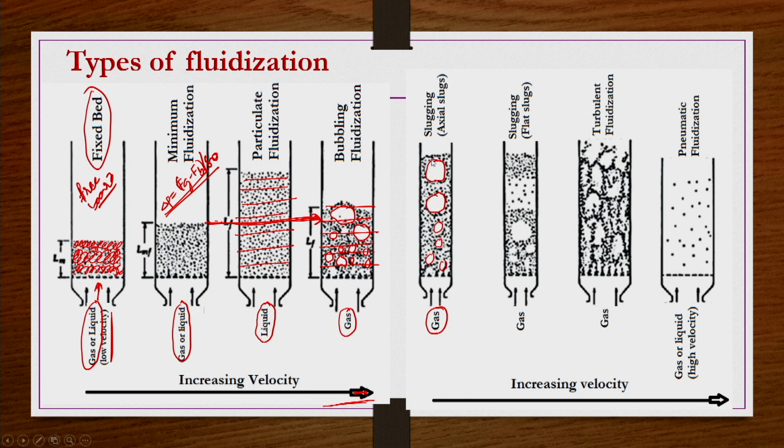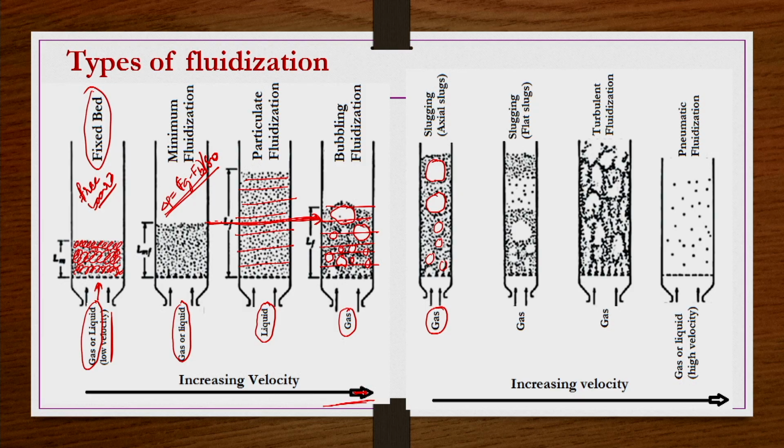This can happen at high velocity for a gas fluidizing medium, but the channel has to have a smaller dimension constraint, or be a narrow channel compared to other cases like the bubbling fluidized bed. Then we can have these slugs. These slugs can be axial slugs as shown here, or they can be flat slugs as shown in the subsequent figure.